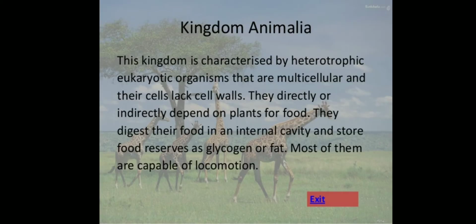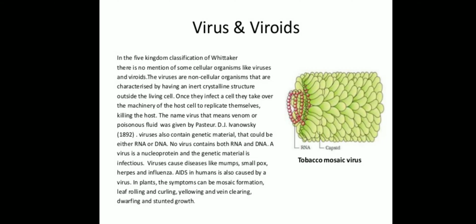Kingdom Animalia. This kingdom is characterized by heterotrophic eukaryotic organisms that are multicellular and their cells lack cell walls. They directly or indirectly depend on plants for food. They digest their food in an internal cavity and store food reserves as glycogen or fat. Most of them are capable of locomotion.